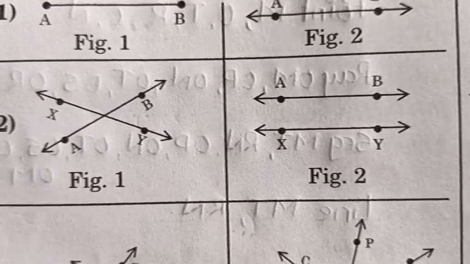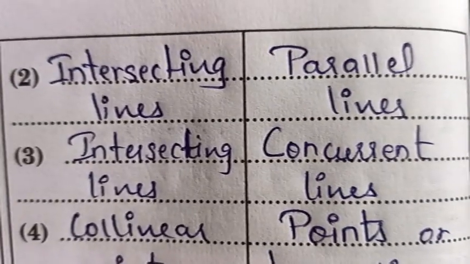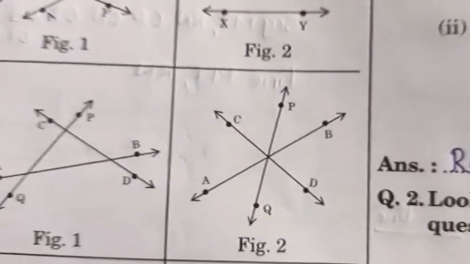The 2 lines are similar but they do not meet each other, so they are what? Parallel lines. So the second one's answer you will write like this. Second one, that is intersecting lines and parallel lines. Okay.